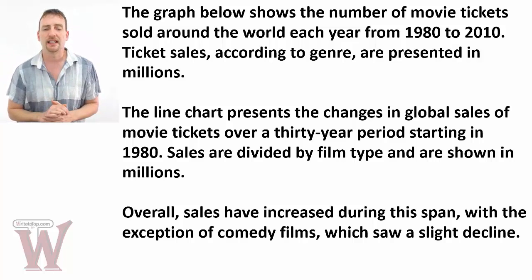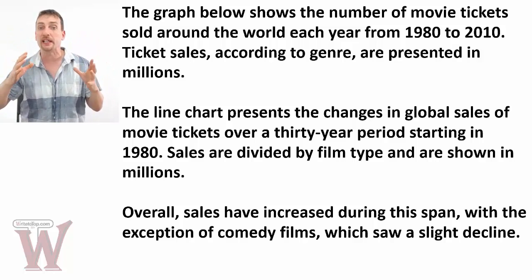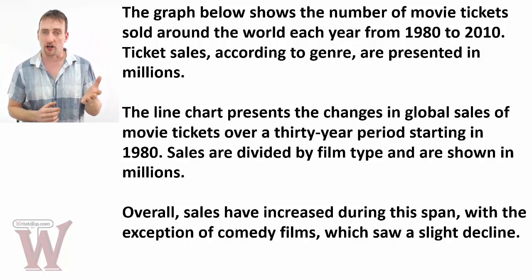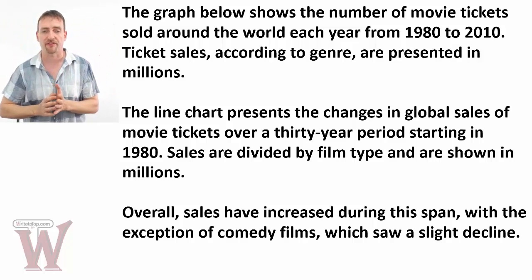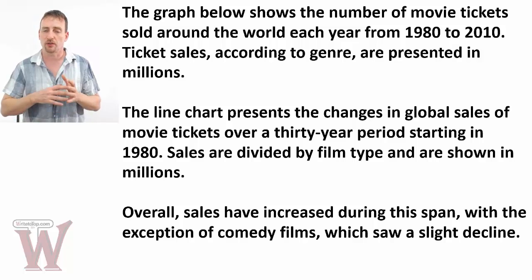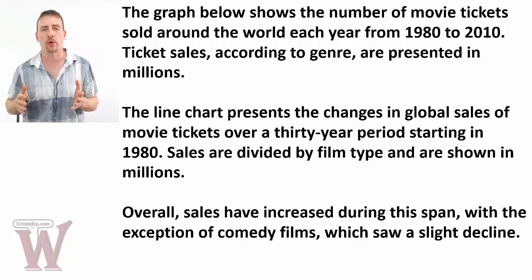Global ticket sales. Now, you want to have an overview statement. You want to have a very general, big picture statement. Overall, always start with overall. It's easy because you're looking at the overall picture of the graph. Sales have increased during this span, with the exception of comedy films, which saw a slight decline. So 4 of them went up, 1 of them went down.